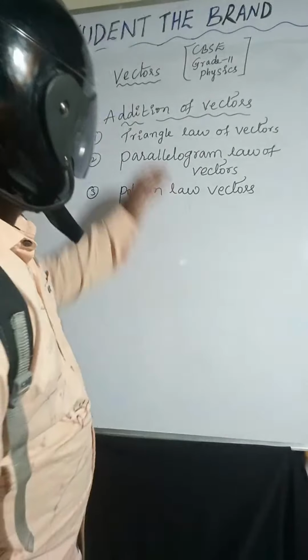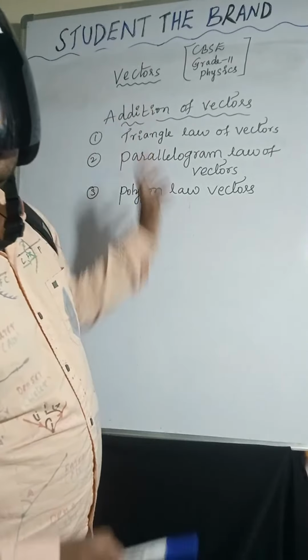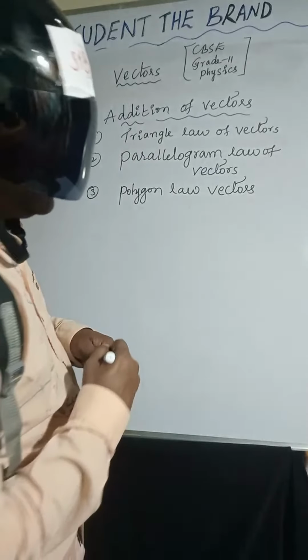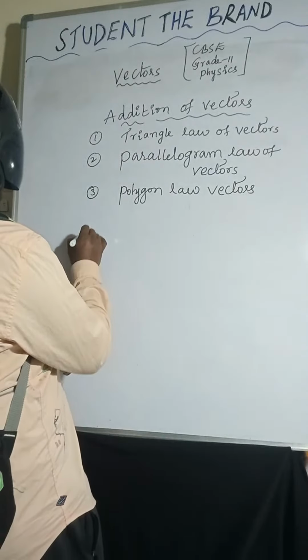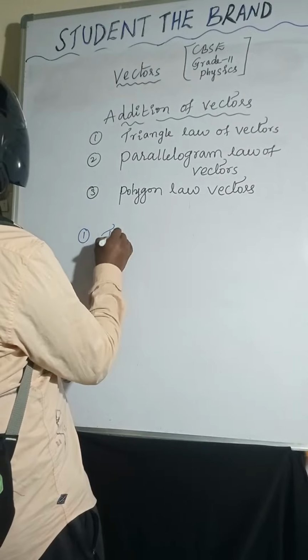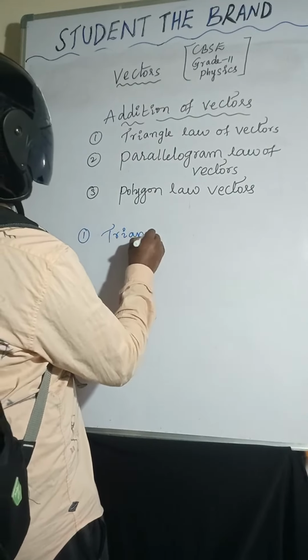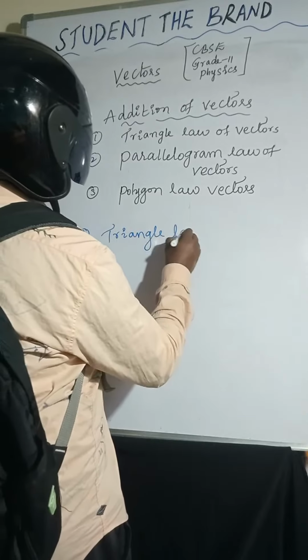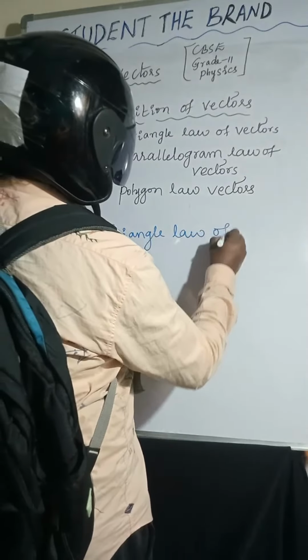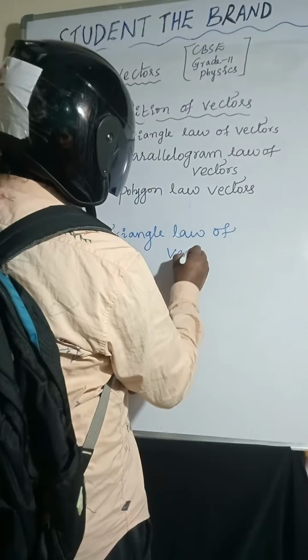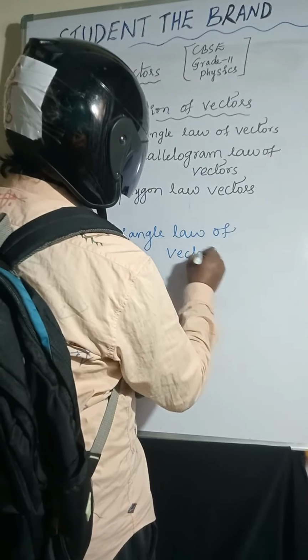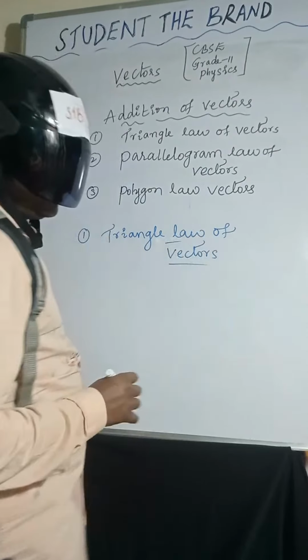So triangle law of vectors, first I'll explain.